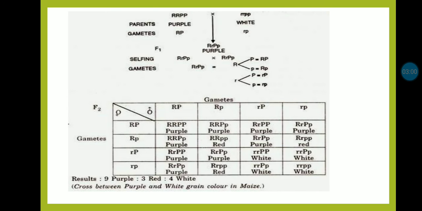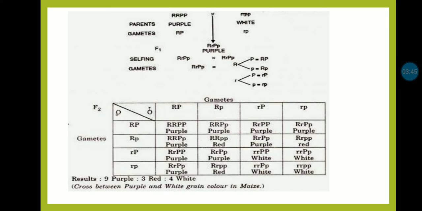If we cross a maize having genotype capital R, capital P, having purple colored grains, with a white one having small r, small p genes, which has white grains, the parents are homozygous, producing gametes and developing an F1 generation which is purple colored. It is heterozygous. This result is according to the Mendelian cross.